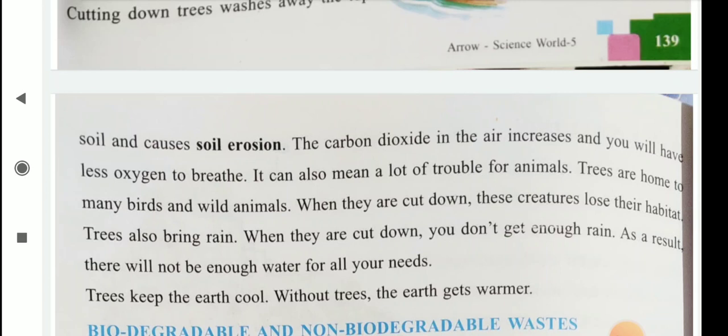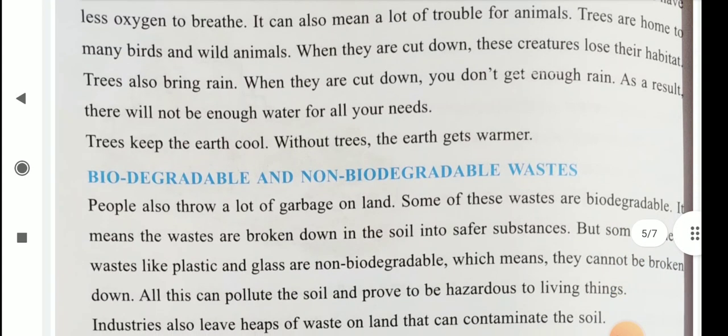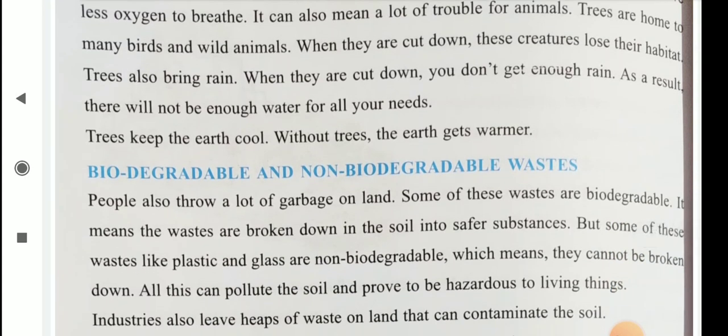Trees also bring rain. When they are cut down, you don't get enough rain. As a result, there will not be enough water for all your needs. Trees keep the earth cool. Without trees, the earth gets warmer.